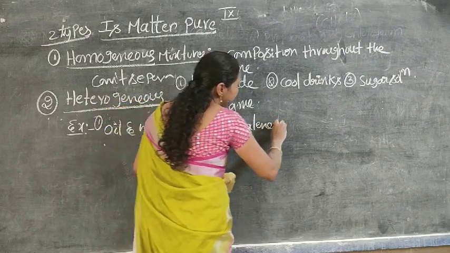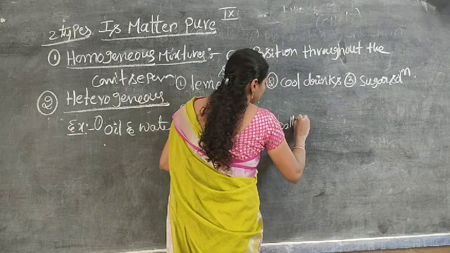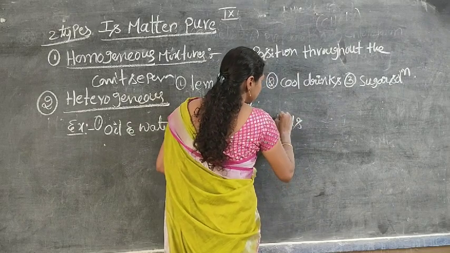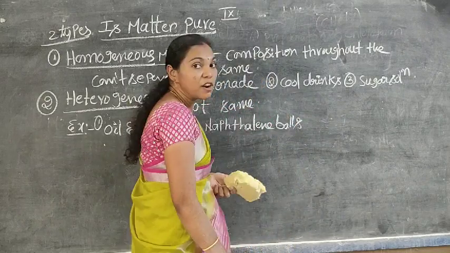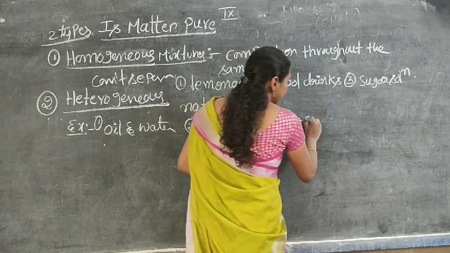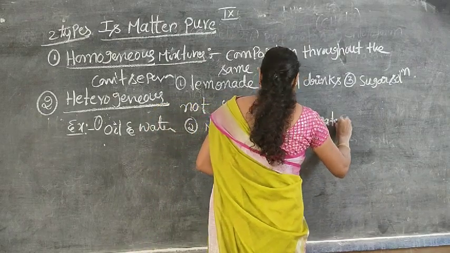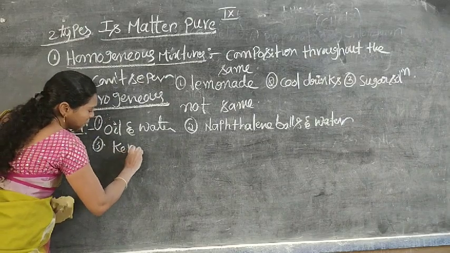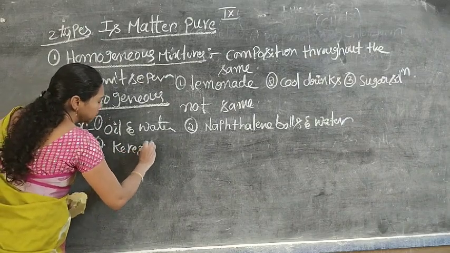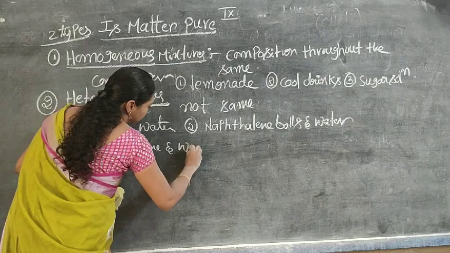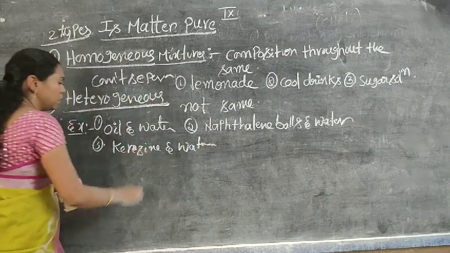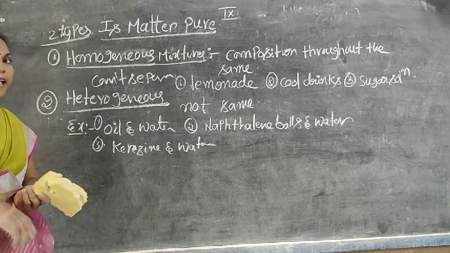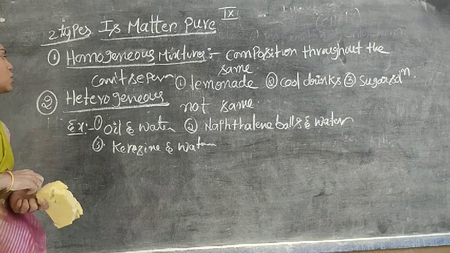Naphthalene balls. Do you use naphthalene balls? For a good smell, we use them in our homes, especially for clothes. Naphthalene balls and water, kerosene and water. These are the examples for the heterogeneous mixture.